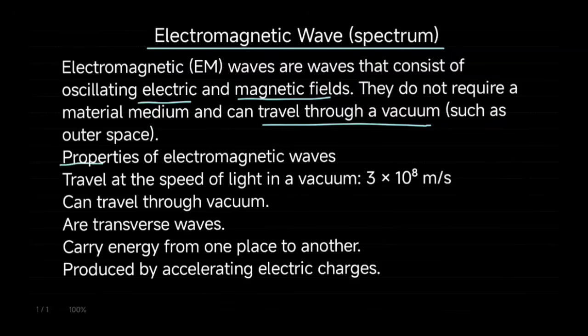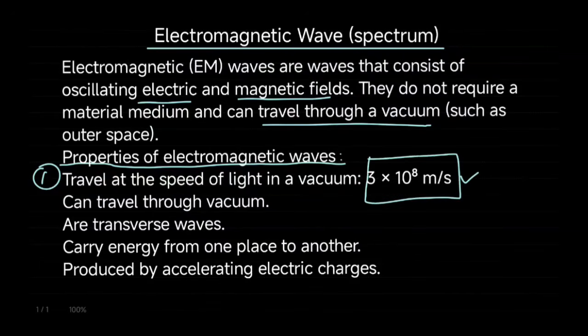Properties of electromagnetic waves. Number 1, they travel at the speed of light, which is approximately 3 times 10 raised to the power 8 meters per second. Take note of this. And also, they can travel through a vacuum. 2, they are transverse waves. 3, they carry energy from one place to another.